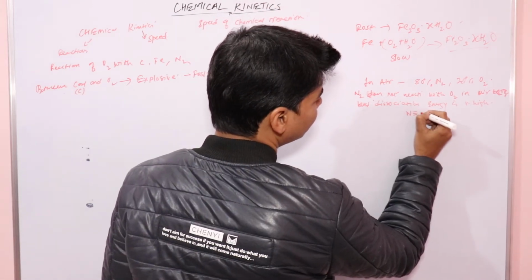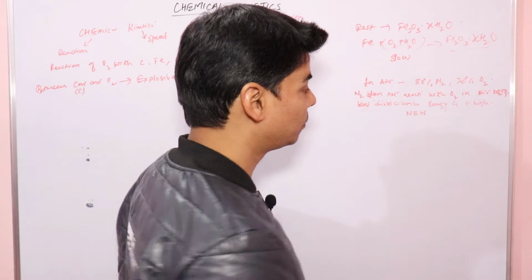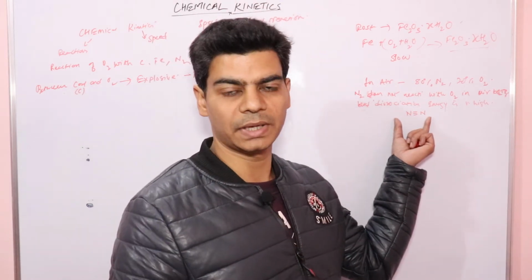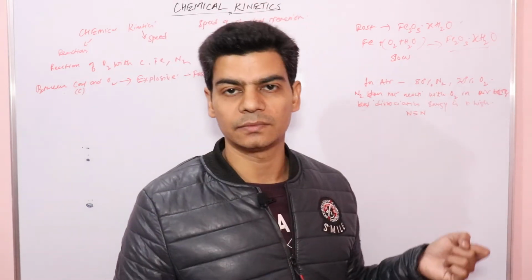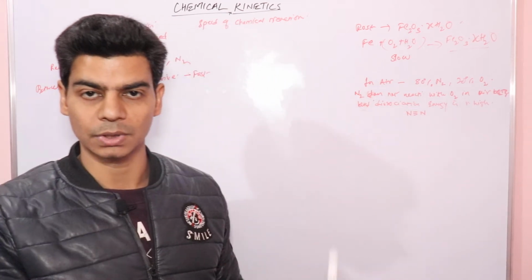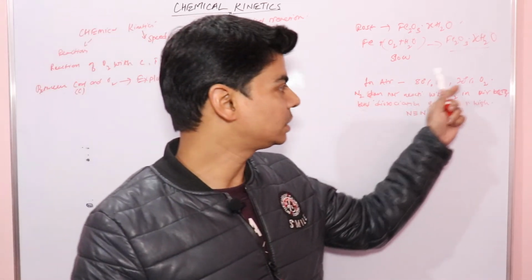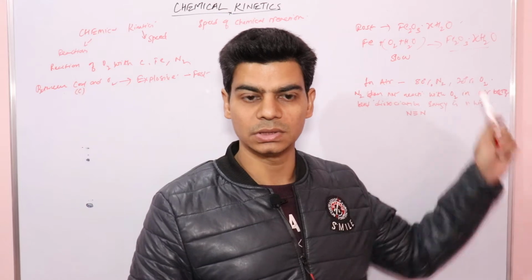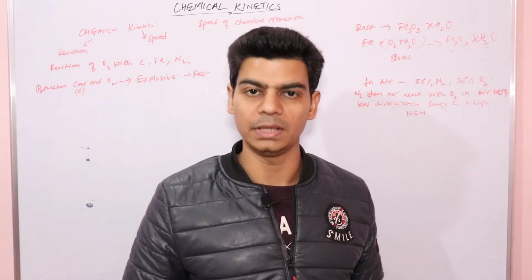Nitrogen, we know, is a triple bonded molecule, right? It has 3 bonds, so the bond dissociation energy is very high, due to which it doesn't react with oxygen in air. This is the condition in air. Now let's talk about the reaction of nitrogen and oxygen in automobiles, in vehicles.